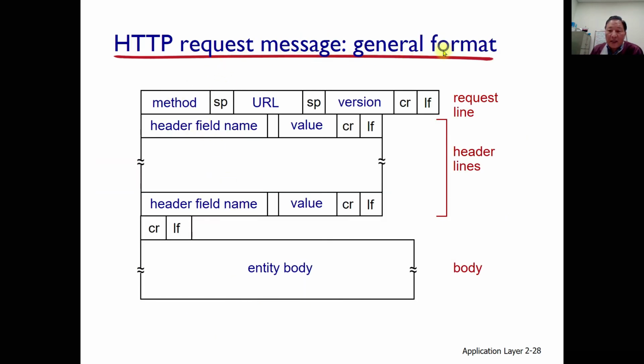HTTP request message, general format is like this. Method, GET or POST, then a space, URL, space, version, carriage return line feed, as we learned. After that, header lines, each ending with carriage return line feed. And this one is the entity body. This one is the header part, but this one is the main body part.